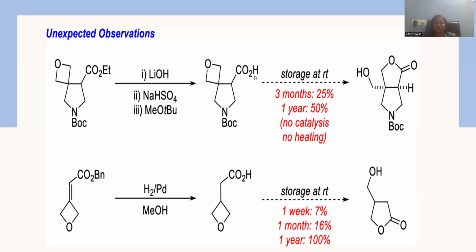We are going to store this reagent for a longer time, for a period of 3 months or 1 year. So what happens is that slowly this four-member ring system will be opened, and the carboxylic acid actively participates in the ring cyclization. That is the kind of chemical transformation. The four-member ring system is entirely opened up and transformed into a hydroxyl, and whatever carboxylic acid is there will be transformed into a five-member ring system with the lactone.